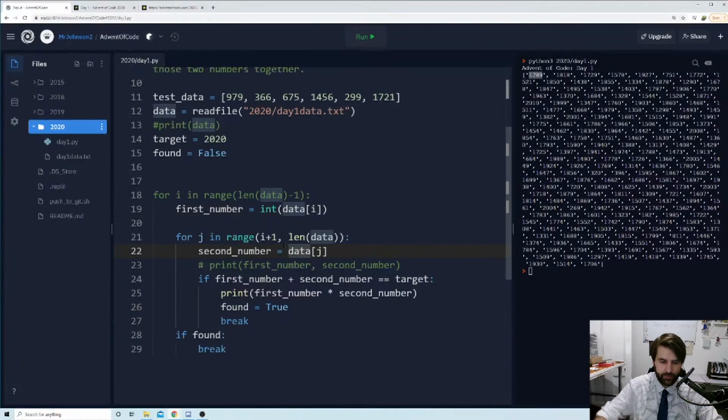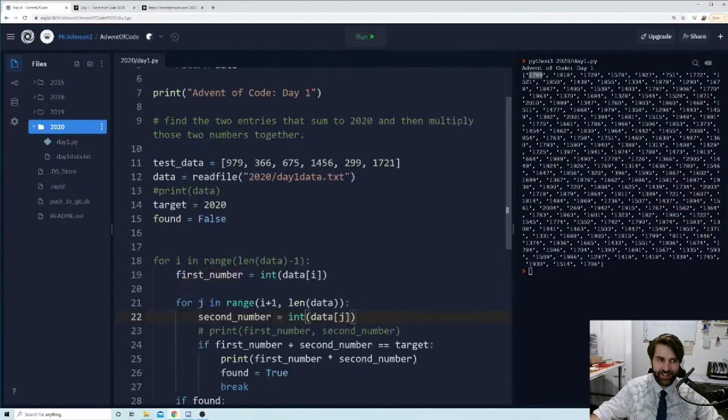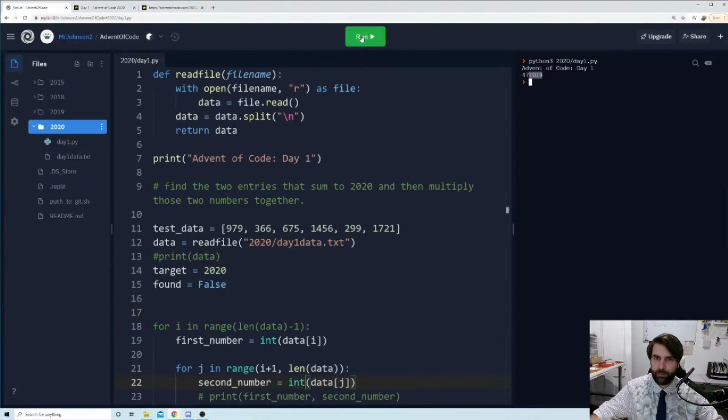We're going to say second number equals integer of data j. And then it looks like we're gravy. So we're gravy? Looks like we're good. So if we hit run, boom, boom, boom, boom, boom, boom. Okay, fantastic. 471019. So that's 471,019. And that could well be our number.